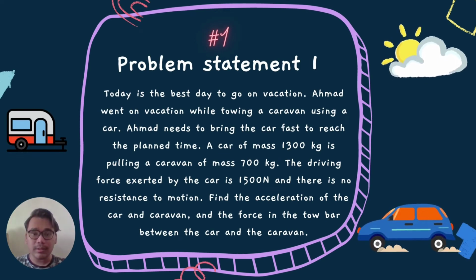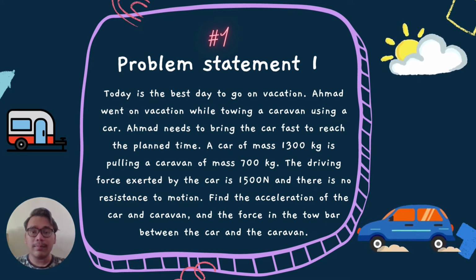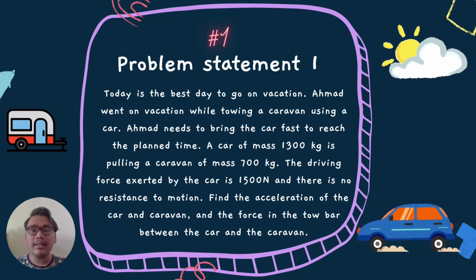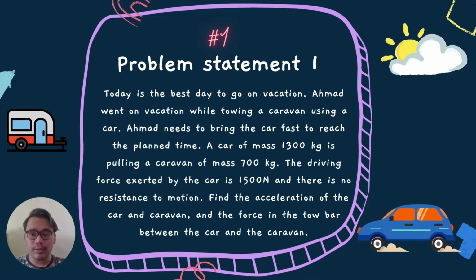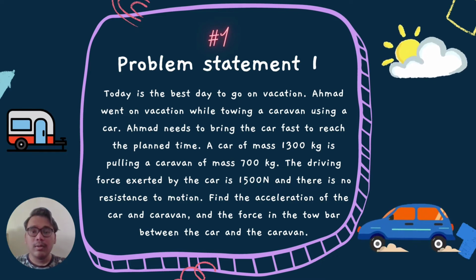Today is the best day to go on vacation. Ahmad went on vacation while towing a caravan using a car. Ahmad needs to drive the car fast to reach the plane on time. A car of mass 1,300 kg is pulling a caravan of mass 700 kg. The driving force exerted by the car is 1,500 Newton and there is no resistance to motion. So, the question is, we need to find the acceleration of the car and the caravan, and also the force in the tow bar between the car and the caravan.